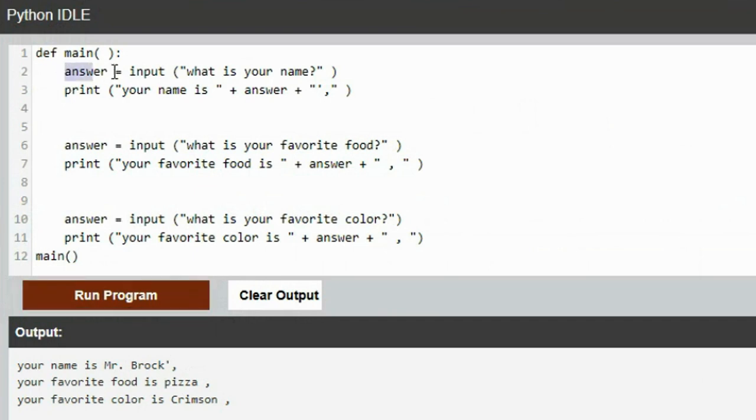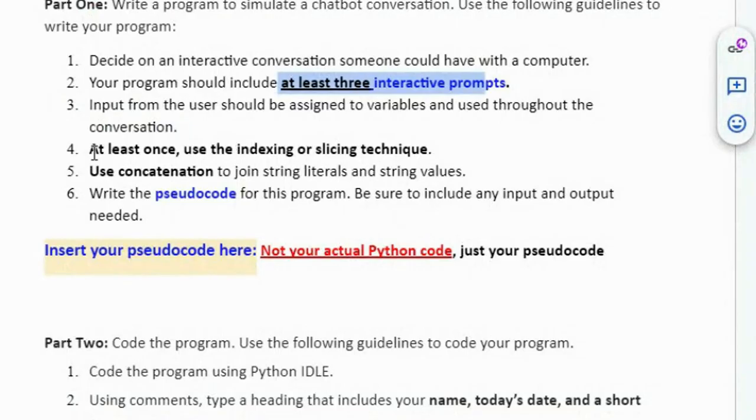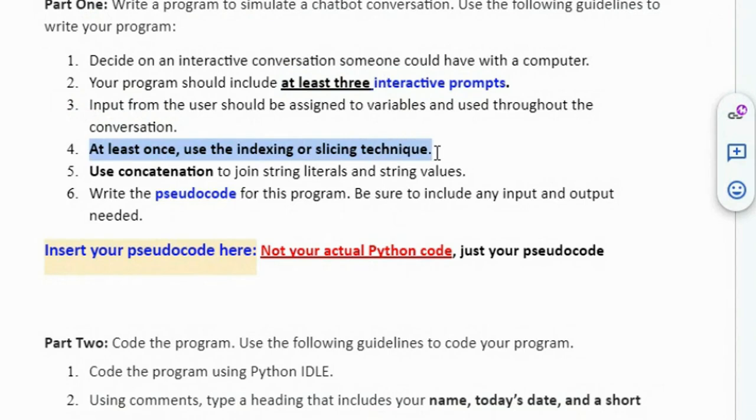Okay. You have assigned this one to answer, this one to answer, and this one to answer. They all use the same variable. The requirement says at least once use indexing and slicing. You did not do any indexing or slicing. That is from lesson 1.04, the previous lesson, where we learned about slicing out a character or a few characters from a word or from a term. And you have none of that in this program.